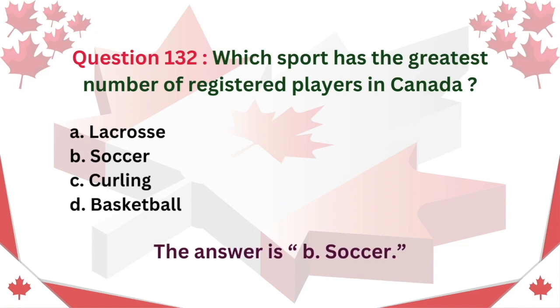Question 132. Which sport has the greatest number of registered players in Canada? A. Lacrosse. B. Soccer. C. Curling. D. Basketball. The answer is B. Soccer.